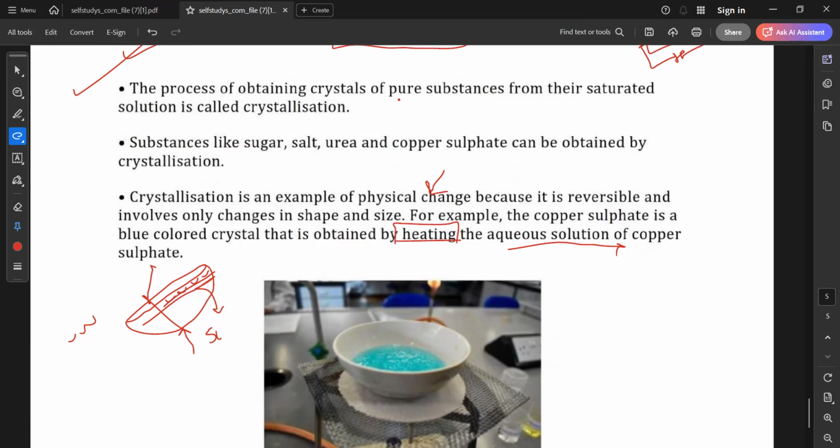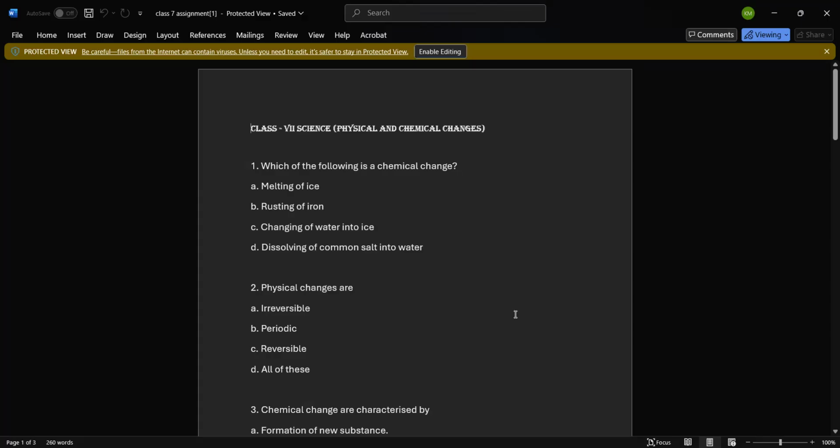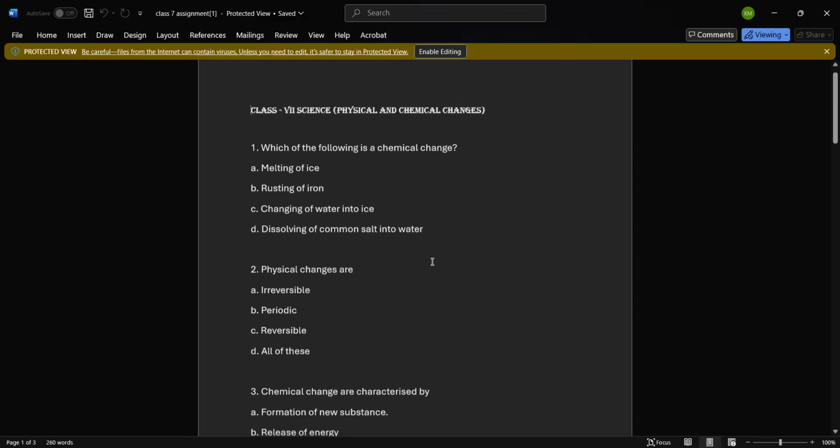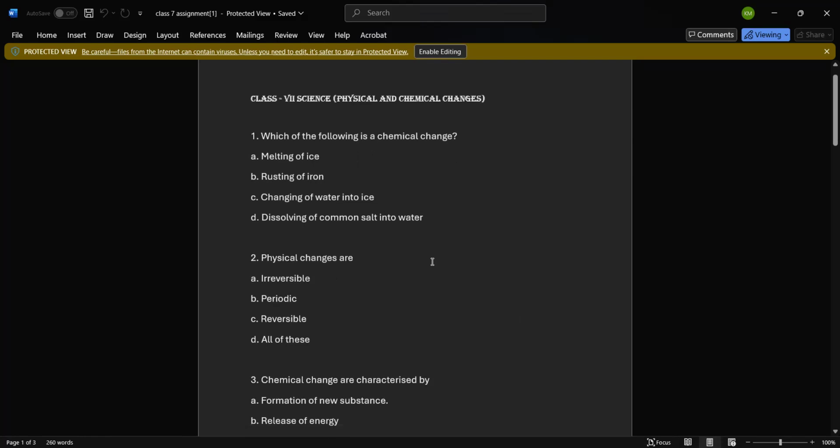Can you see this? Can you see a Word document, Ayushi? I think you can't. Wait, I'm doing this. Can you see this Word document, Ayushi? Ayushi, am I audible?